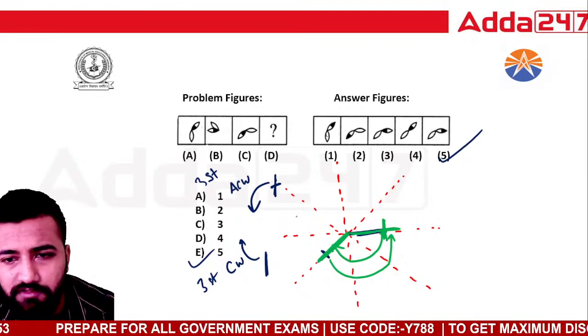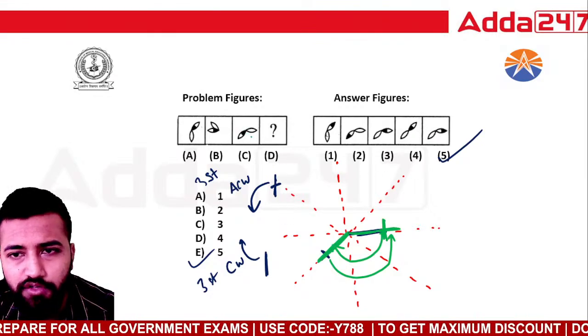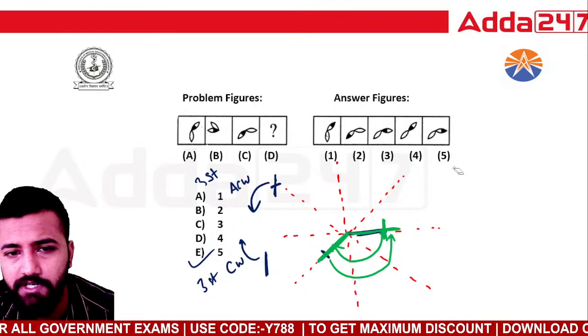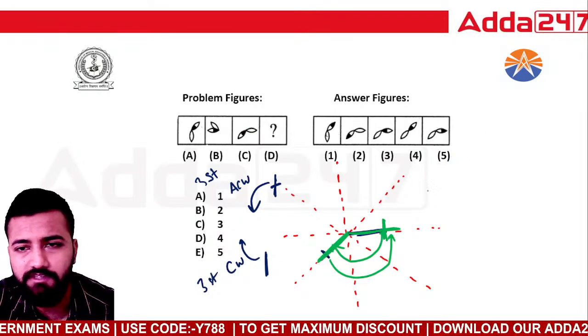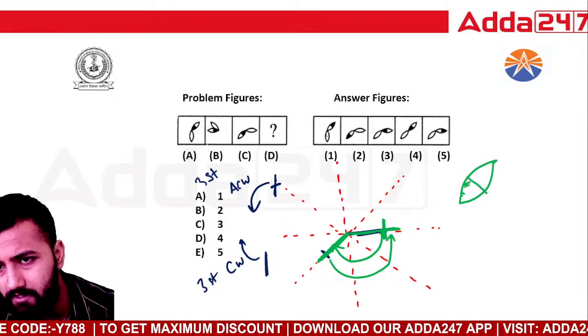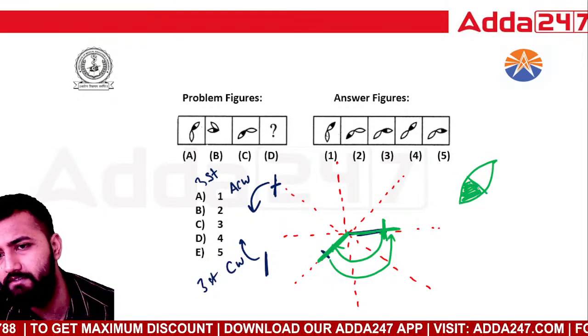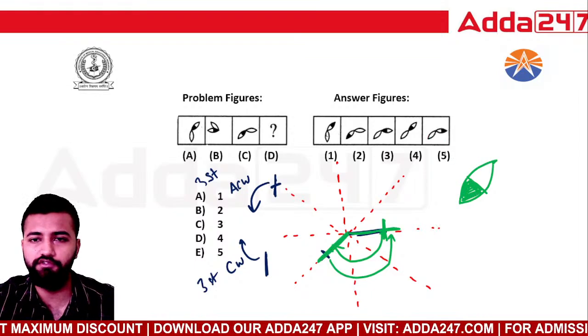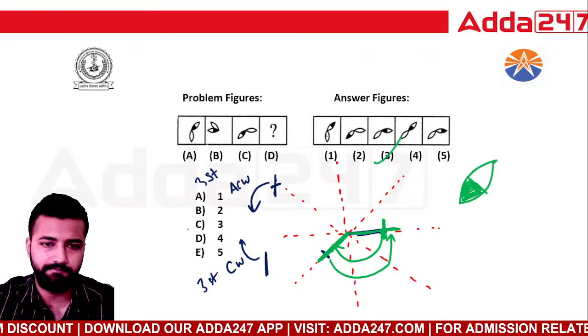अच्छा, but you have to see which portion is colored, right? So I can see that the under portion is colored. ठीक है, if you see this leaf is like this. Out here the under portion is colored, right? Outer portion is not colored. So 5 is wrong, 3 is the correct answer.